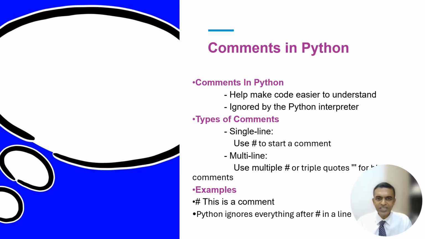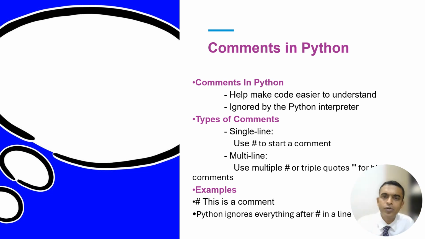Next we come to comments. Comments are there for two types of reasons, because they help a programmer understand what's going on. When you yourself are visiting your code sometime later, you will also know what is going on, what you had written. So there are two types of comments. Single line comment, if you want to write a little smaller comment. For example, I am asking here your age, and then you write that in one line.